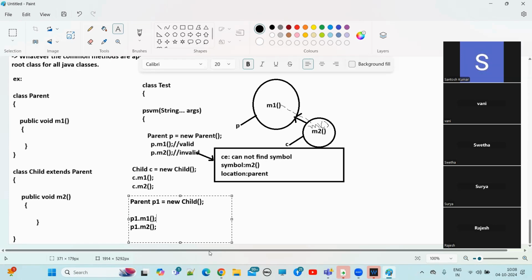That's why it's valid. Sir, M1 is not valid and M2 is valid.